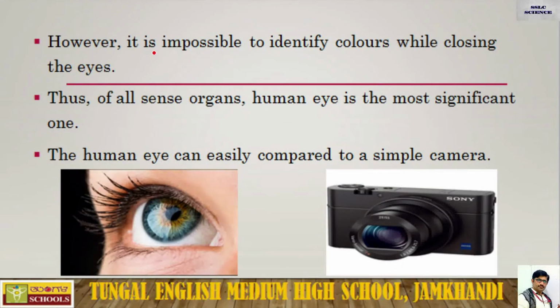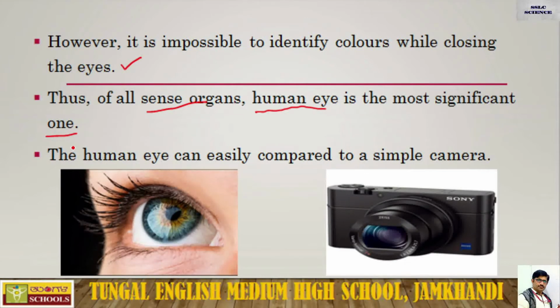However, it is impossible to identify colors while closing the eyes. Even though, to some extent, one can smell, one can taste, and so on, it is impossible to identify the colors around us when the eyes are closed. Thus, one can say that of all sense organs, the human eye is the most significant one.